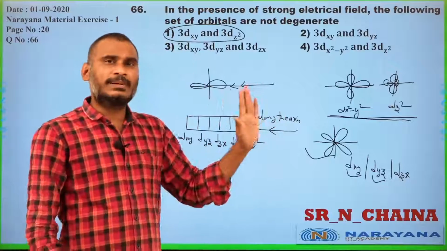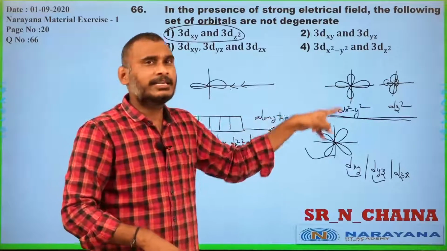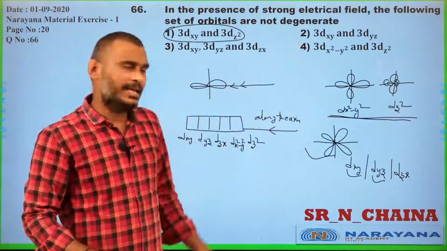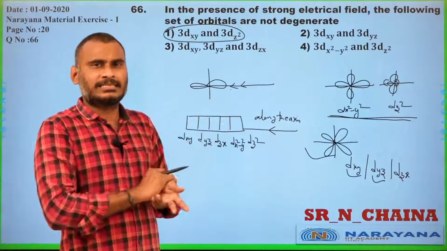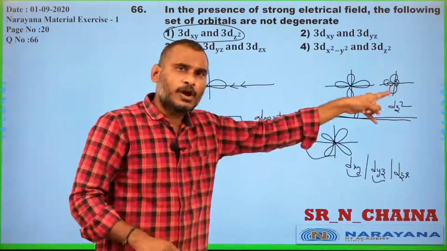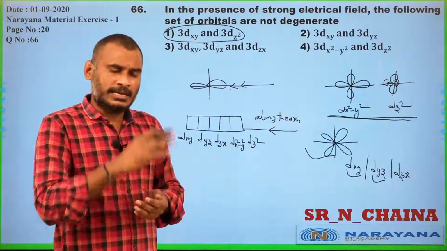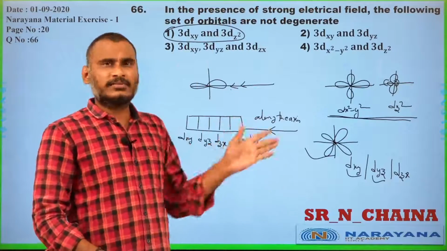In these 2 orbitals the lobes are on the axis. That is why these 2 orbitals always have degeneracy, and in these 3 orbitals the lobes are between the axis. These 2 sets each get one type of repulsion, either along the axis or between the axis.